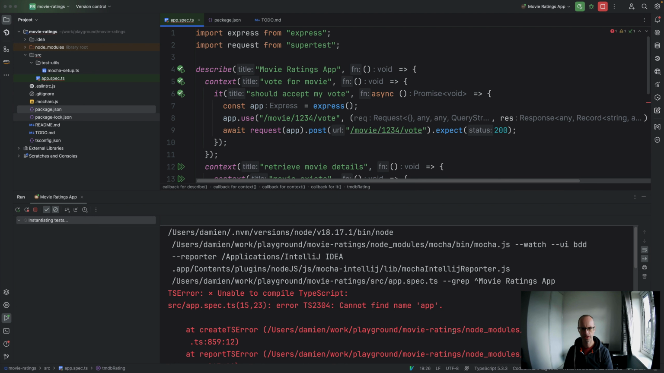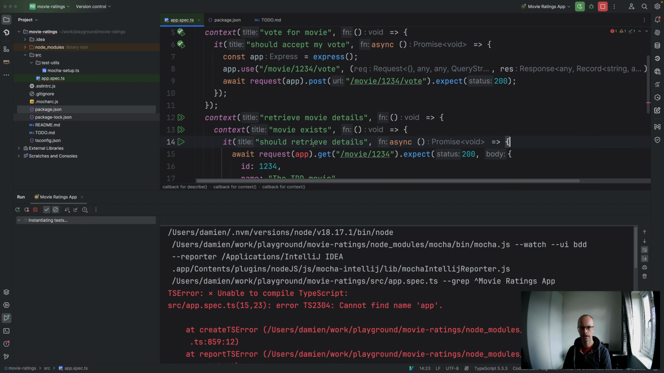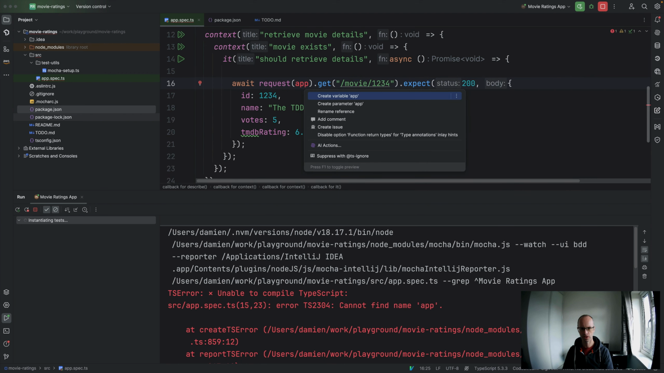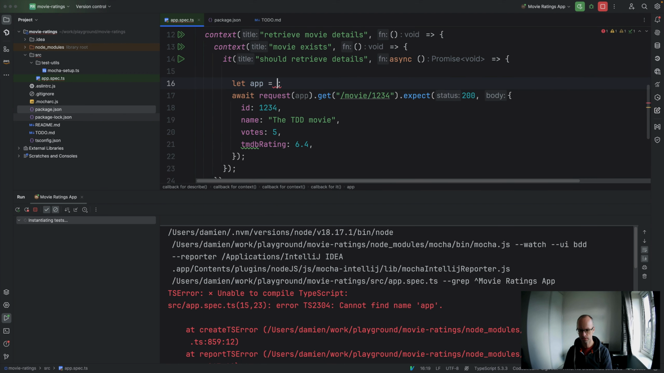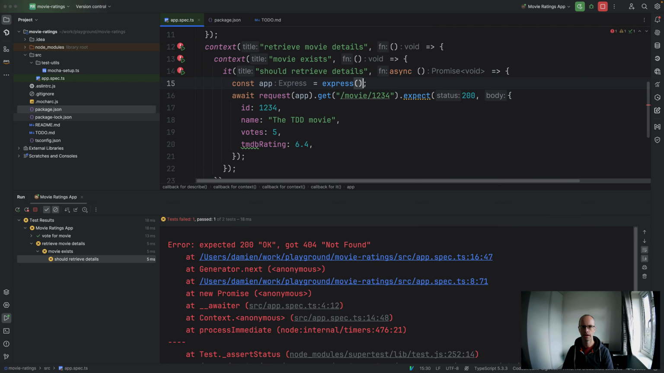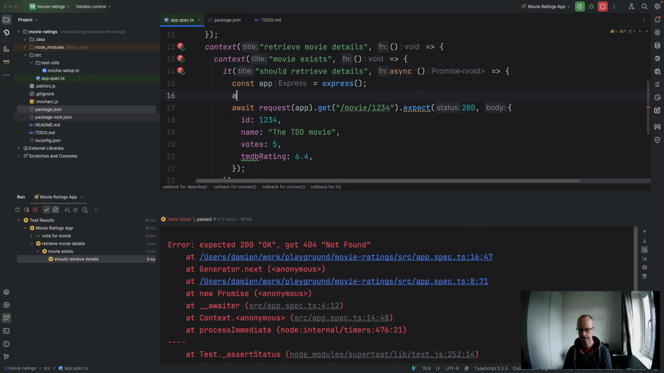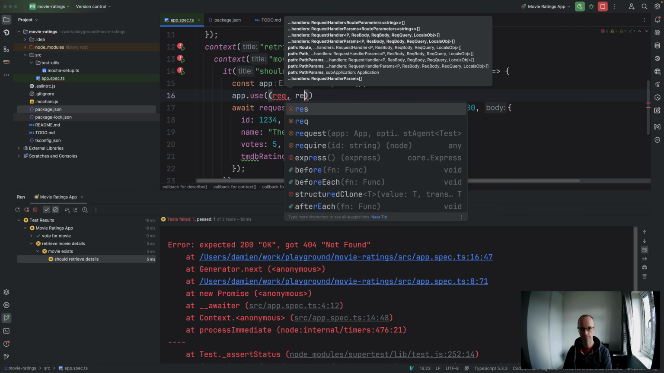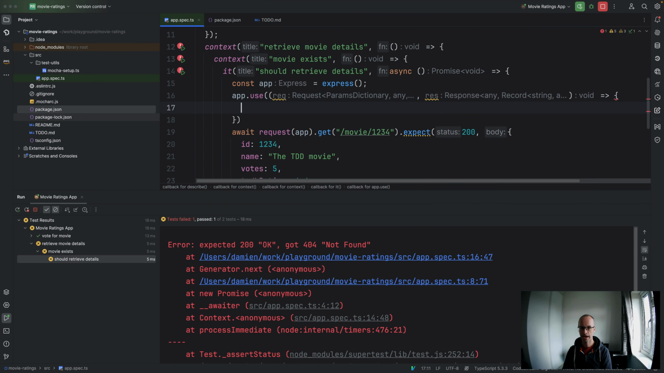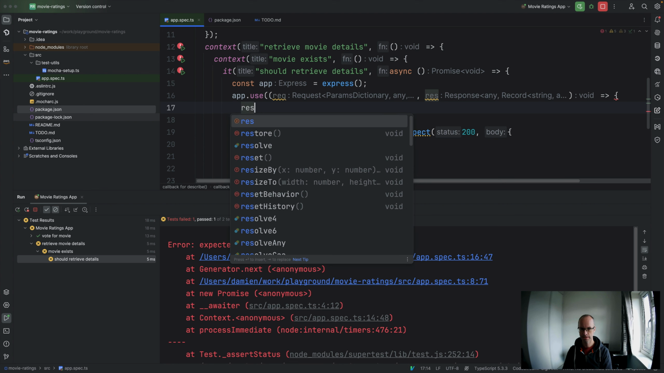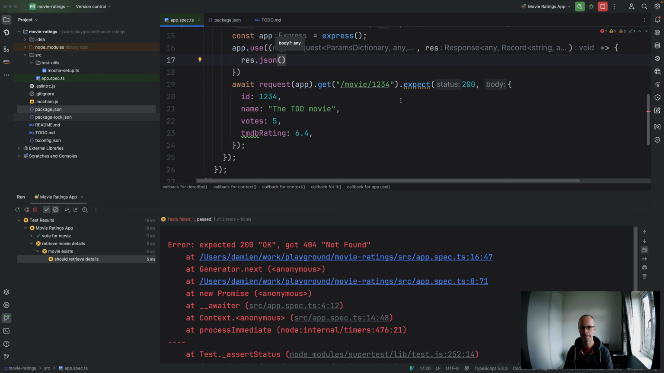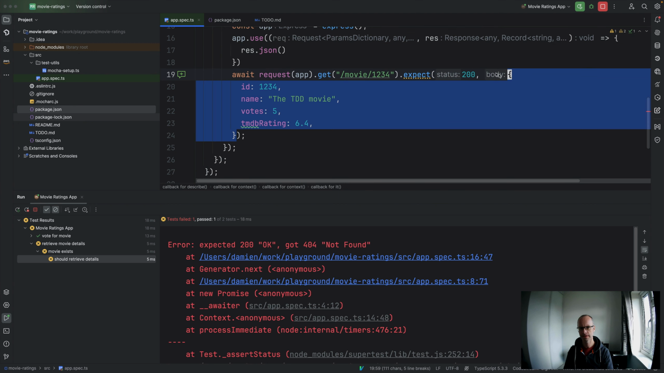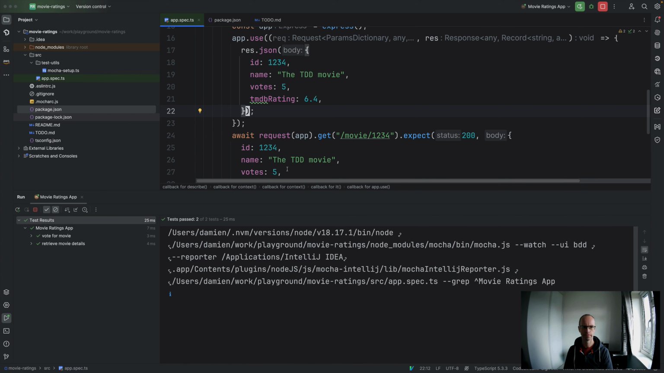So we should be able to now try these out again. We're going to get an error there because we can't find the app again. We can come back to here, and in fact we can do Alt-Enter, create variable. We can say that equals express. So that's good, now we've got a failing test. And we can say app.use. In fact, we don't even need to put the URL in there, we can just do app, and do res.json. We can take all of that, put it in there, and now we're passing.